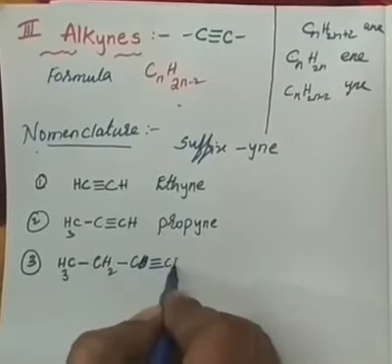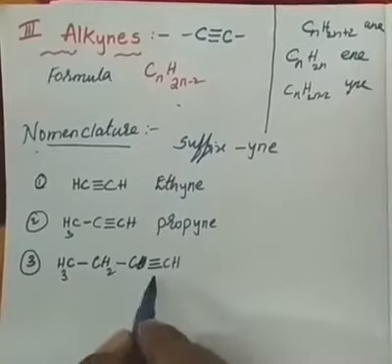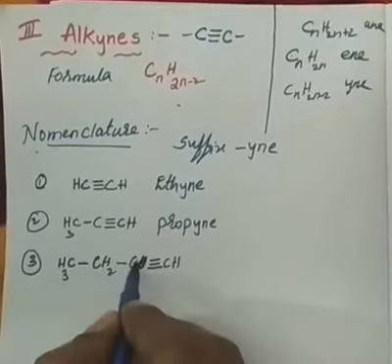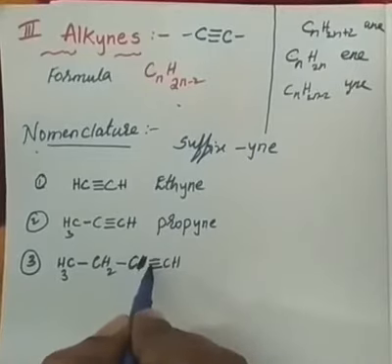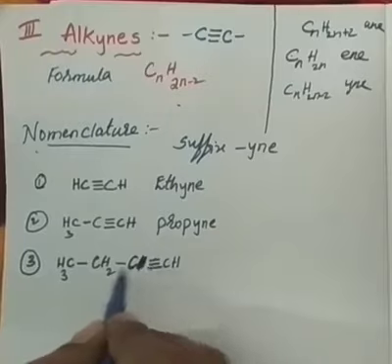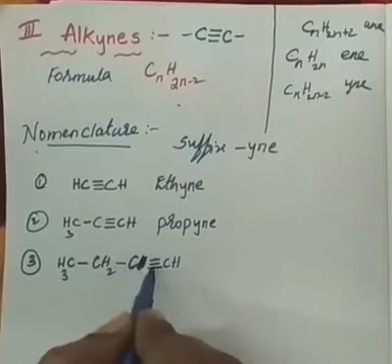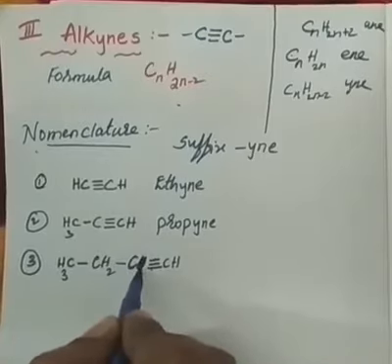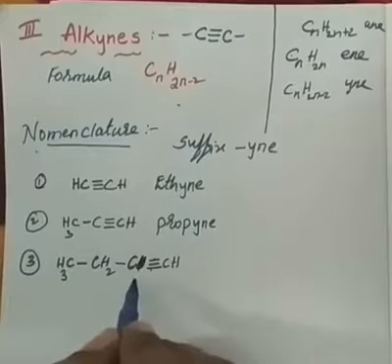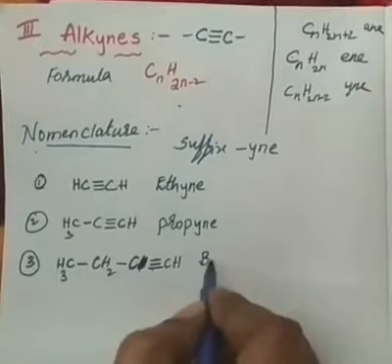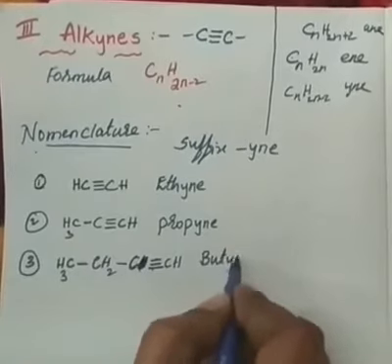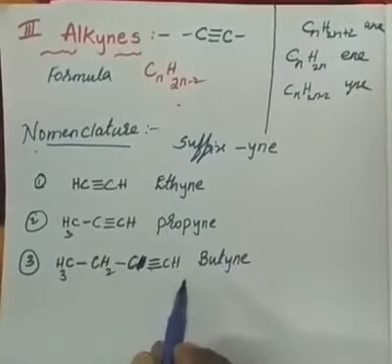See, H I can write. So 1, 2, 3, 4. Please count the carbon atoms and bonds. See, I forgot, I wrote H, but now I recollect that there are 3 bonds here and 1 bond here. Altogether 4 bonds to this carbon. Therefore, I should not write H. So you have to keep in mind that to the carbon you have to write only 4 bonds. Because butane, why is it butane? Because of having 4 carbons.